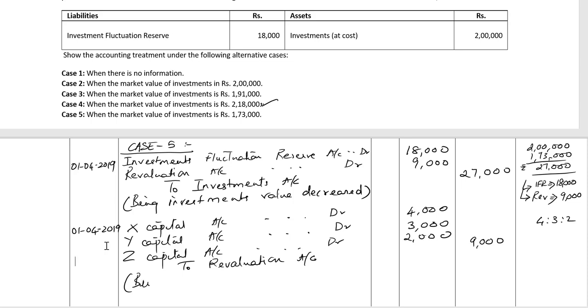being loss on revaluation transferred to partners' capital accounts in old profit sharing ratio.